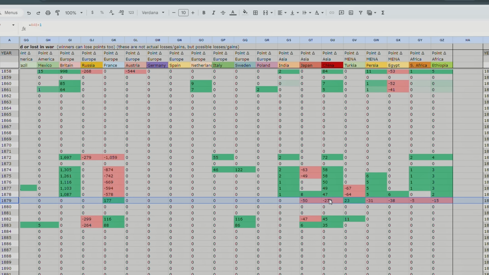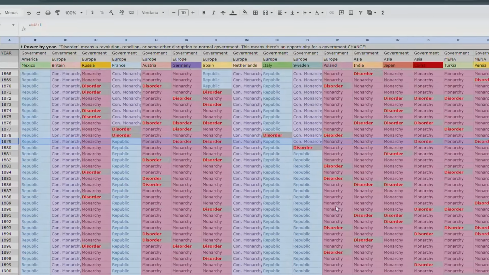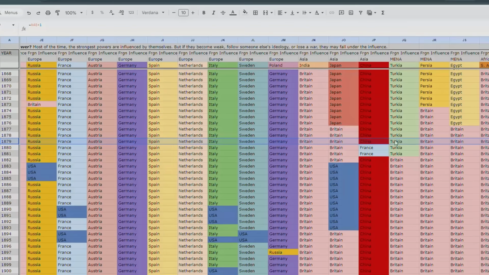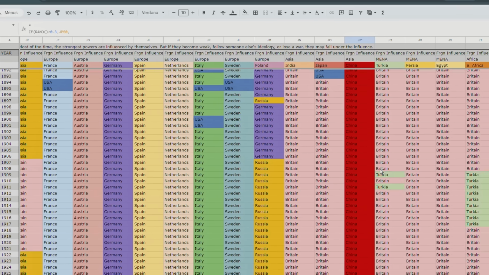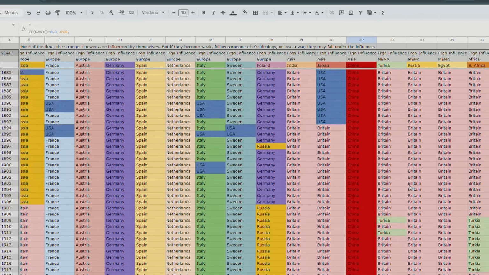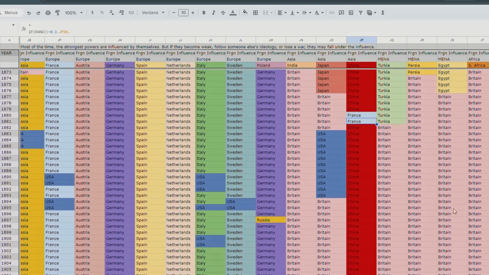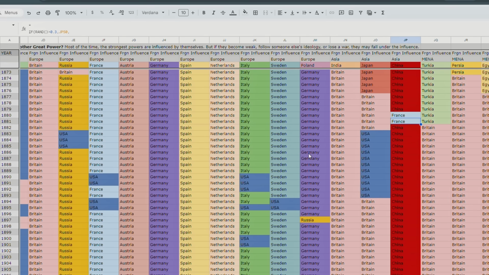So China lost a bunch of points in 1879, and then because of that, France managed to leverage enough influence over China, maybe through getting a treaty port, maybe through influence in government policy, so that for a couple years, China was under the influence of France. But then afterwards, China becomes a sovereign nation again. But if you see these lesser powers, so the Ottoman Empire, Persia, Egypt, South Africa, Ethiopia, were under the influence of Britain, and of course India as well.